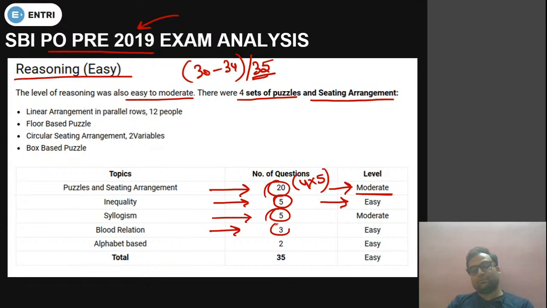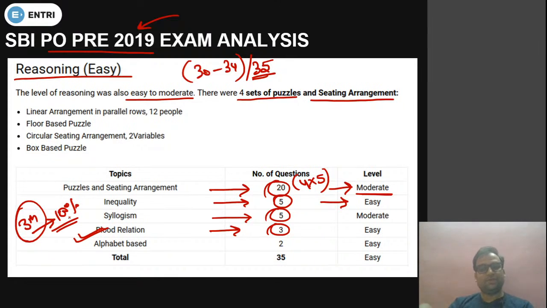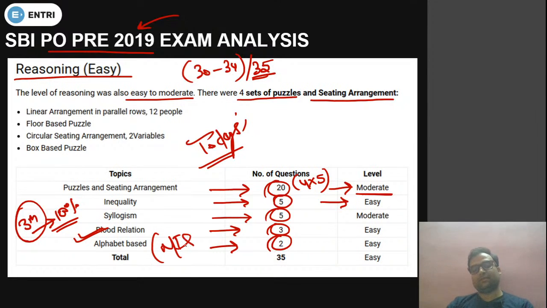Now 5 questions were of syllogism. 3 questions were from blood relation. In the next session we will be discussing blood relation questions as well. Okay, because you can see in every pre-examination it comes for 3 marks. 100% confirmed that it will come for 3 marks. You can check any memory based paper from students, you will see blood relations of 3 marks. And the last one will be the alphabet test. What is the alphabet test? The questions which we have discussed today. Today's questions are based on the alphabet test only, and this topic comes in the miscellaneous part in reasoning.